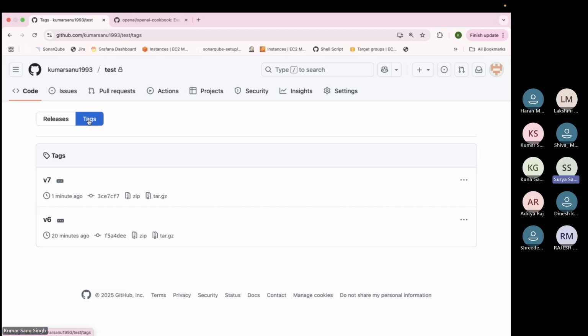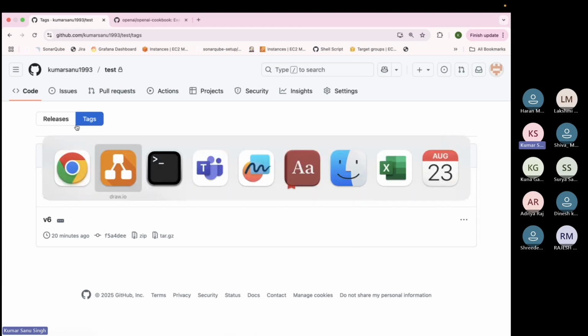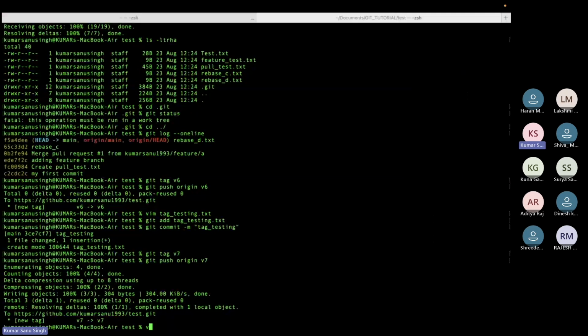Okay, got it. Yeah, for example, I'm giving this v7, you can give anything, but the main intention is that I will deploy through tag. So now whatever changes are there, those are static. Now anybody adding any code, like let's say I'm making some more commit, is it going to impact my tag? No. Let's do that. Okay, vim tag_no_impact.txt.